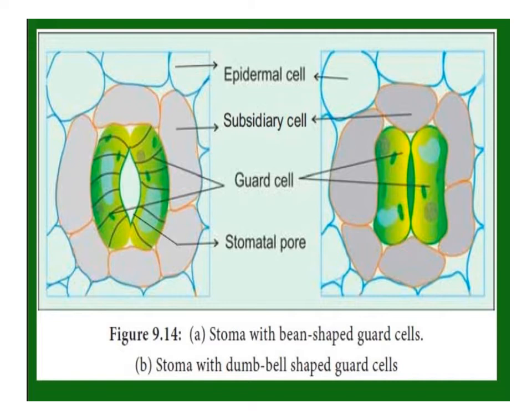Each stoma is composed of two bean-shaped cells in leaves of dicot plants or dumbbell-shaped cells in leaves of monocot plants, called guard cells. In some cases, a few epidermal cells in the vicinity of the guard cells are specialized and are called subsidiary cells. The stomatal aperture, guard cells and subsidiary cells together constitute the stomatal apparatus.